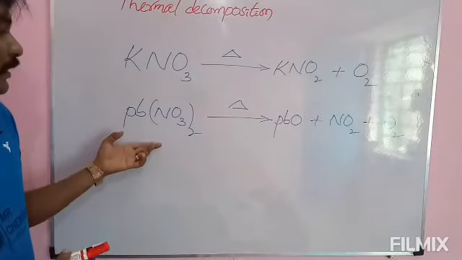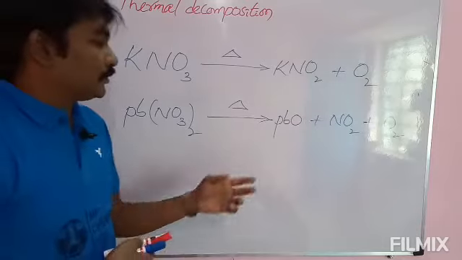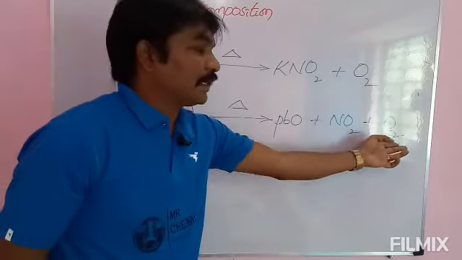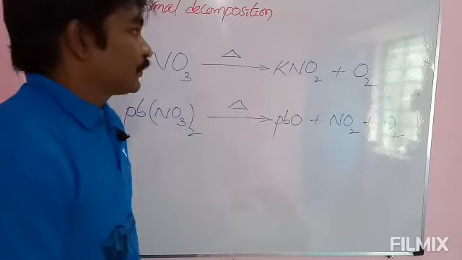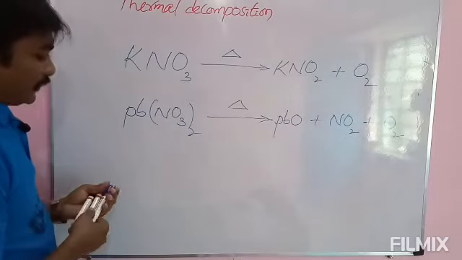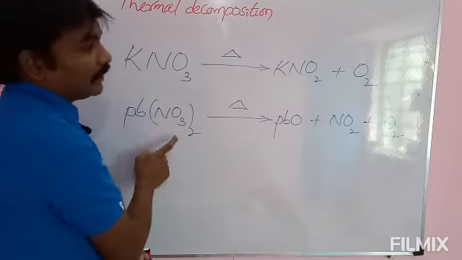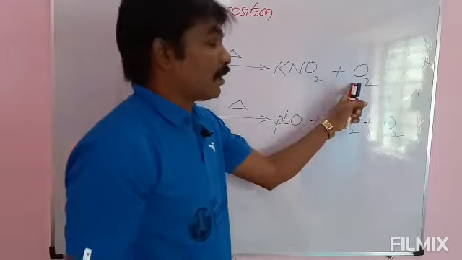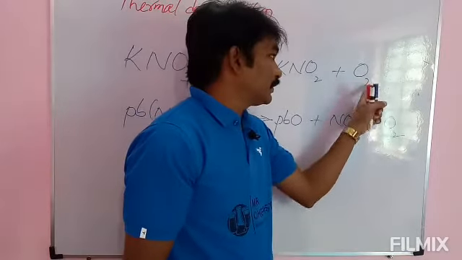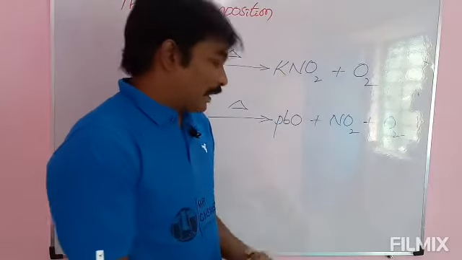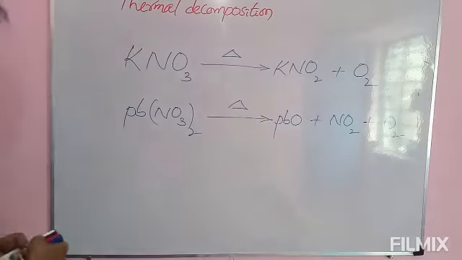See here, lead nitrate on heating decomposes into lead oxide, nitrogen dioxide and oxygen. You observe one thing: on heating nitrates, the common gas evolved is oxygen. And here one important point is there.